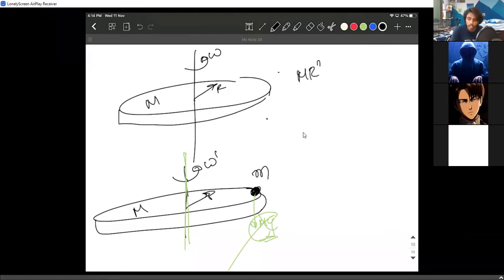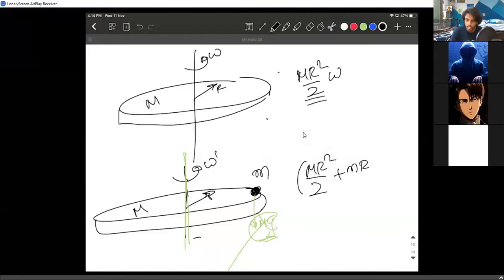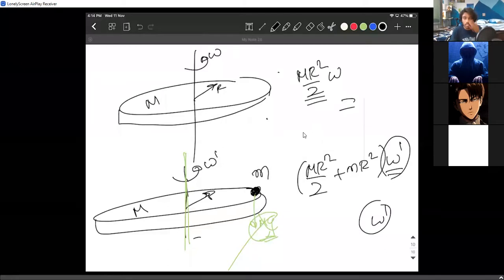Initially it was mr square by 2 into omega. Now it is mr square by 2 for the disk plus the particle's mr square, into omega dash. You simply equate these two and find the omega dash value. That is the value he's asking for in that problem. Because of this additional moment of inertia, the angular velocity has clearly decreased.